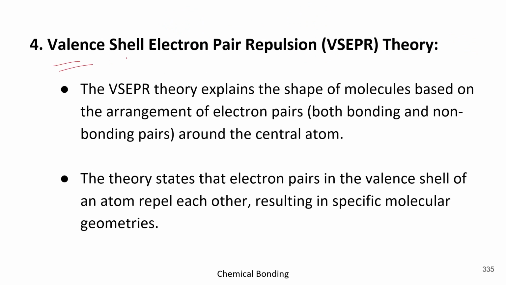So now we have the valence shell electron pair repulsion theory. Basically, this theory explains the shape of molecules based on the arrangement of the electron pairs. This theory is very much based on the same charge phenomenon.